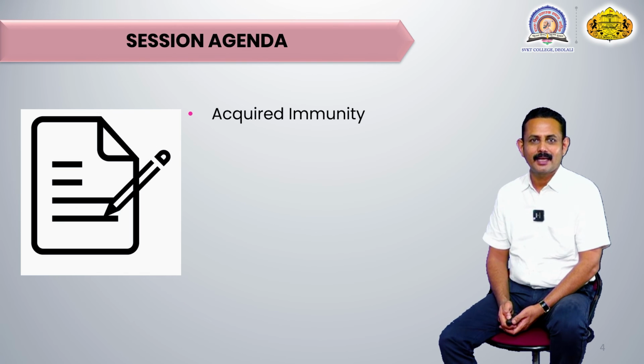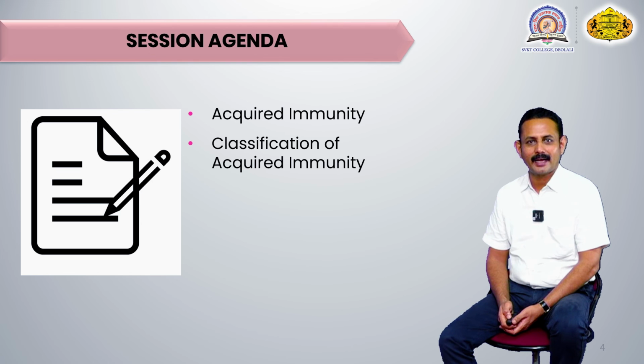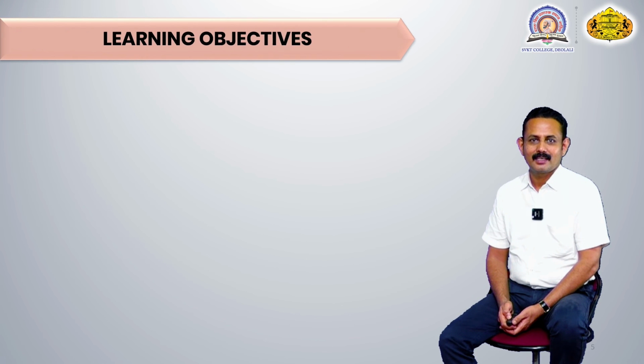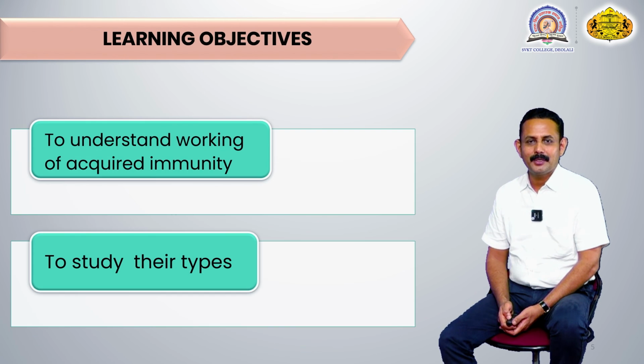So let us see in today's session about the acquired immunity, its meaning and classification, that is how this acquired immunity works at the different levels. The objective behind learning this topic is to understand how acquired immunity works and what are the different types involved in its working.